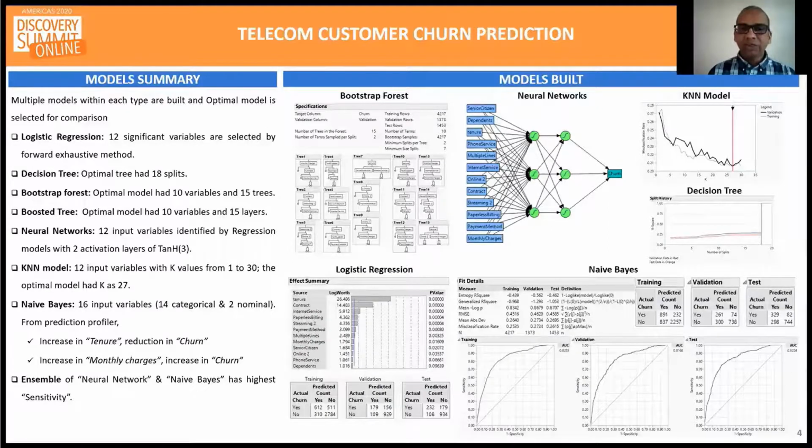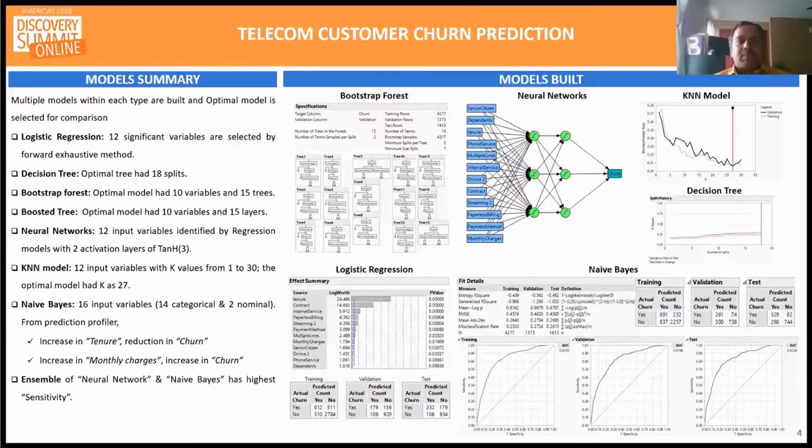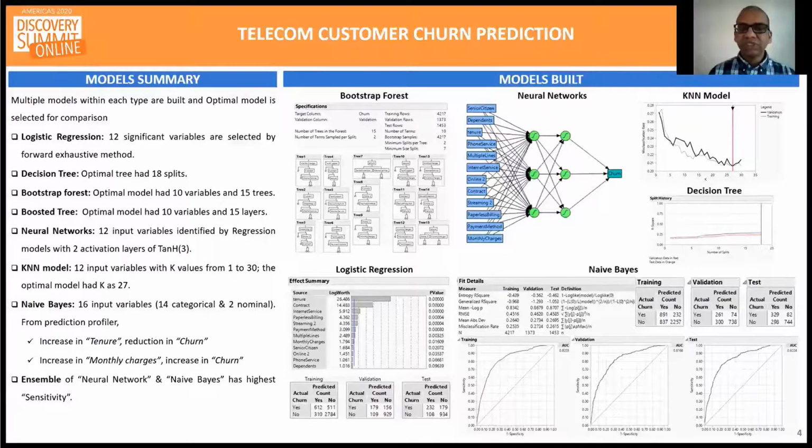JMP allowed us to study the impact of various variables through the prediction profiler. We can point and click and change the values in the range and see how it impacts the target variable. By changing the prediction profiler in naive Bayes, we observed that an increase in tenure period helps in reducing the churn rate. On the contrary, an increase in monthly charges increases the churn rate.